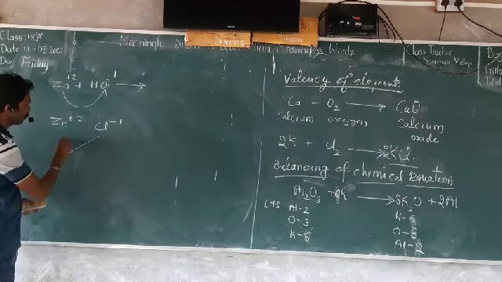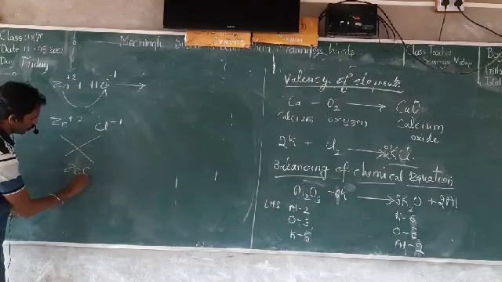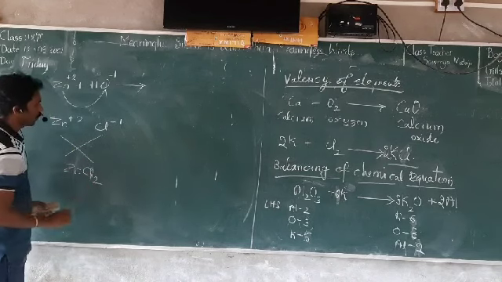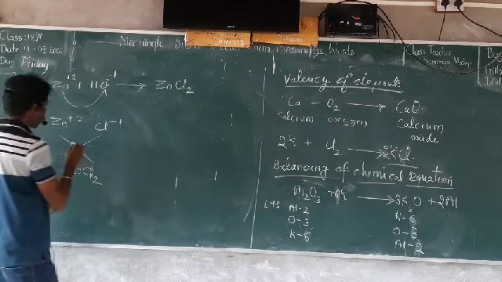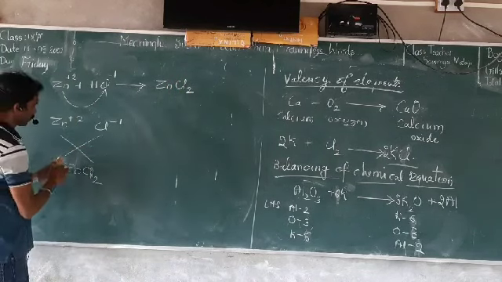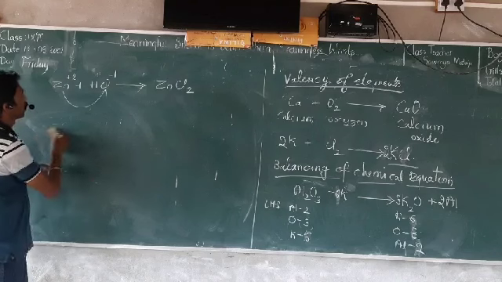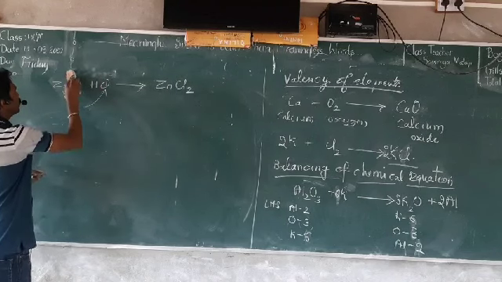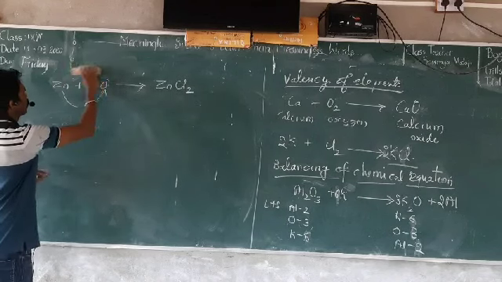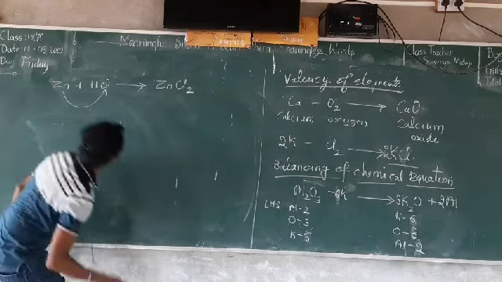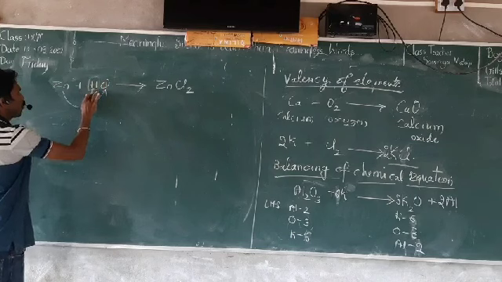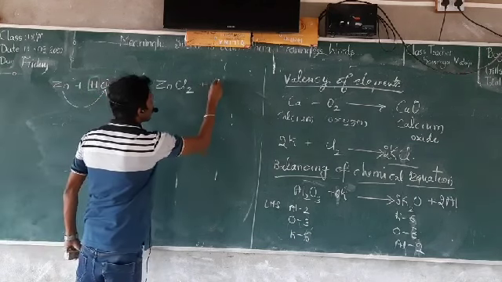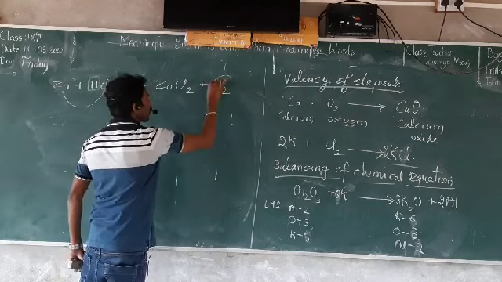It becomes ZnCl2. That can be written over here. ZnCl2 plus, what is remaining here? So remaining is the hydrogen. Hydrogen is remaining. H2 you have to write.